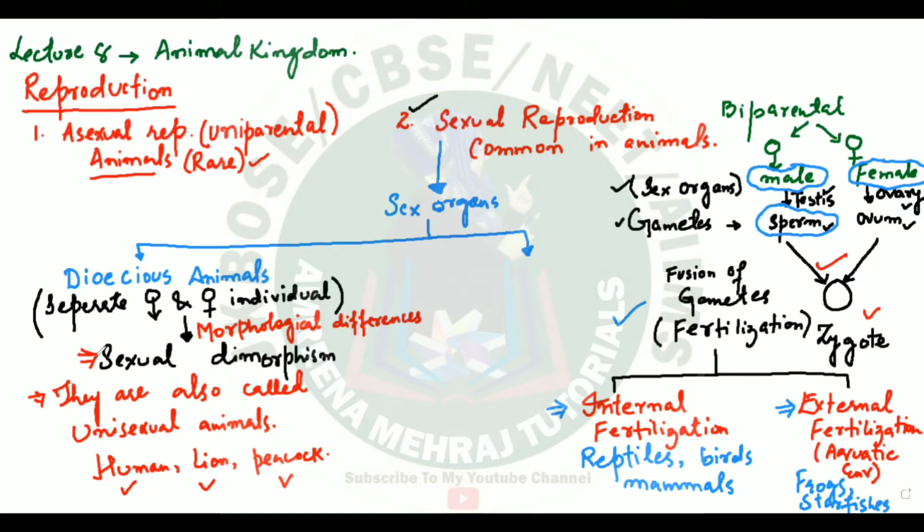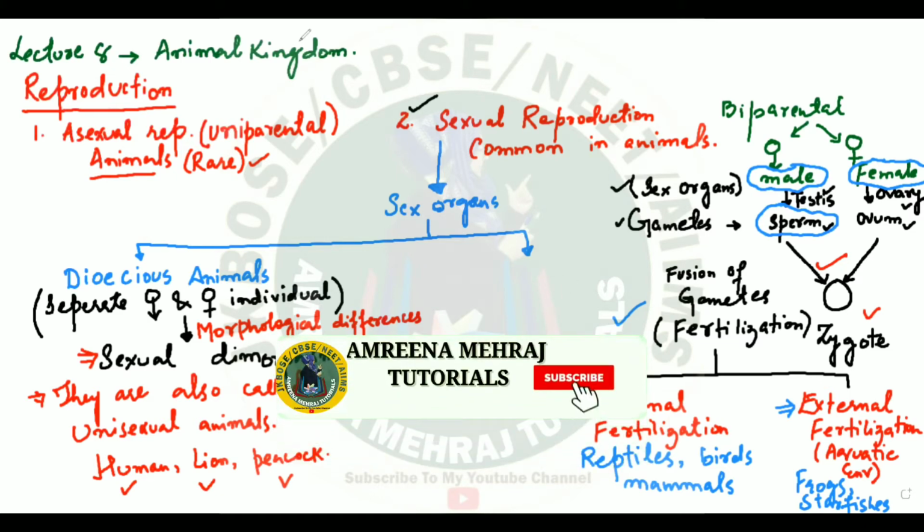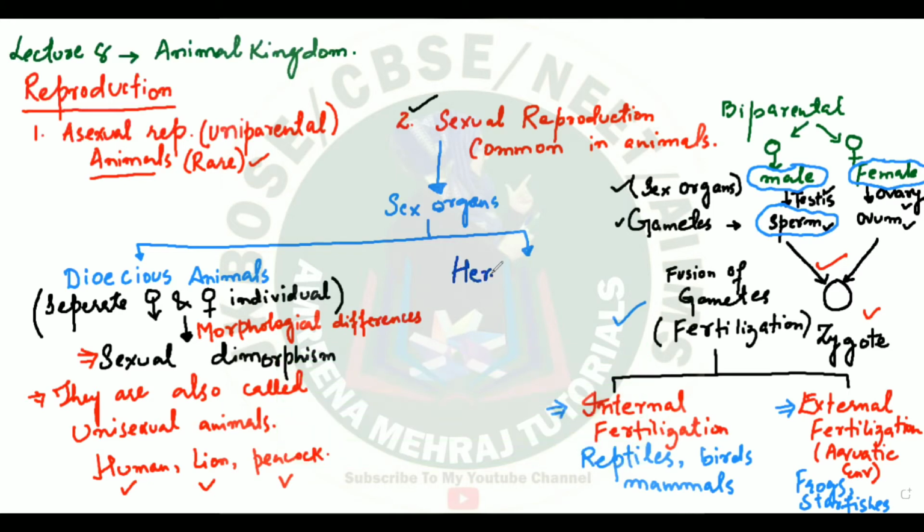But contrary to this, you will see some animals which have both. There will be a single organism, and the single organism will have both male as well as female sex organs. What do we call those animals? Those animals, my students, are called hermaphrodite animals. Pay attention. Hermaphrodite animals. Very, very important.